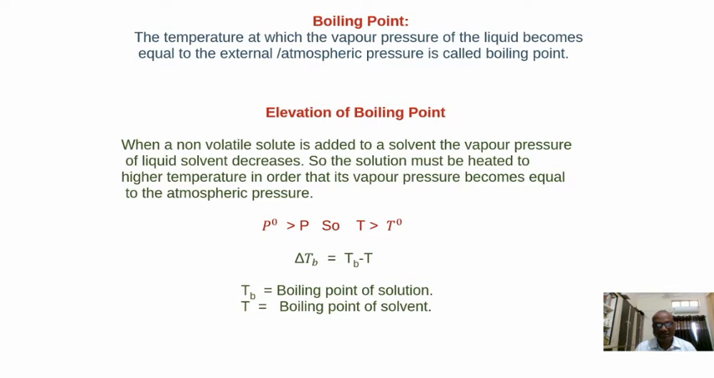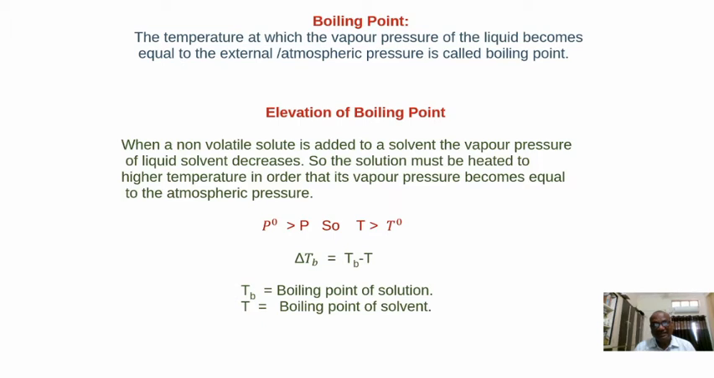100 is the boiling point of pure water, and 101 is the boiling point of the aqueous solution containing non-volatile solute. So what is the difference between these two values? It is 101 minus 100, so 1 degree centigrade. That 1 degree centigrade we call elevation of boiling point. That is the extent of increase in the boiling point of the solvent due to addition of non-volatile solute.